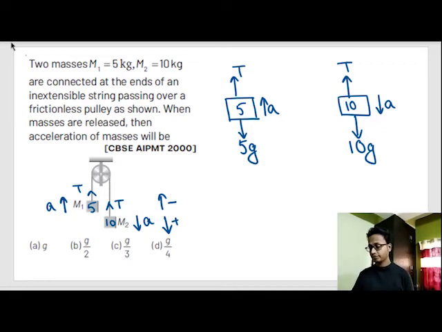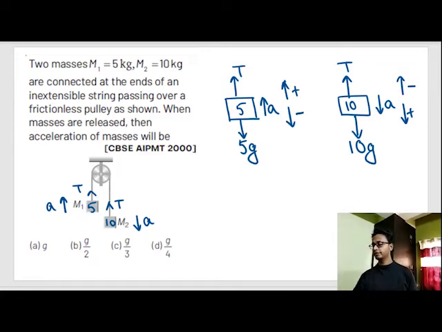On the left hand side, down would be positive and up would be negative, and out here up would be positive, down would be negative. So T minus 5G.